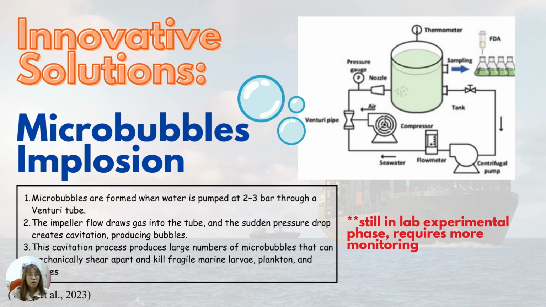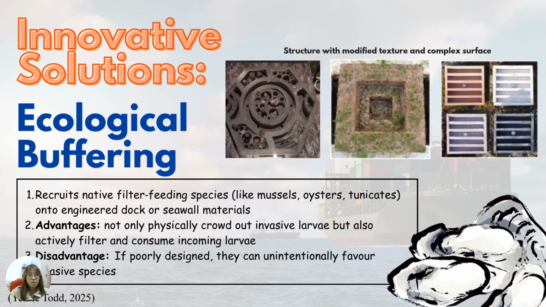For example, microbubble implosions, where we can use a system like this to produce microbubbles through a sudden pressure drop. This can mechanically shear apart and kill those fragile marine larvae, plankton, and also spores. But this method is still in testing, so it requires more monitoring. Besides, there is also a method known as ecological buffering, where they create structures with modified texture and complex surface. However, if poorly designed, they can unintentionally favor invasive species.